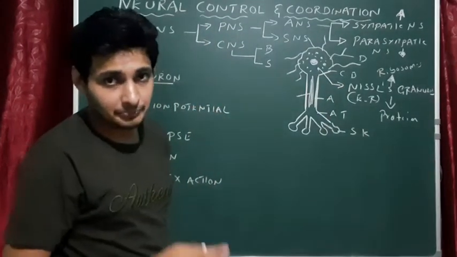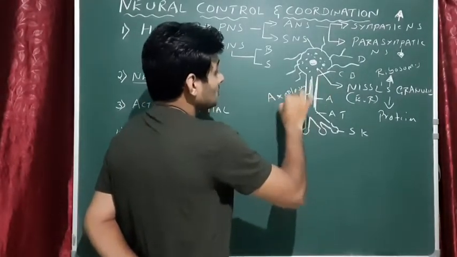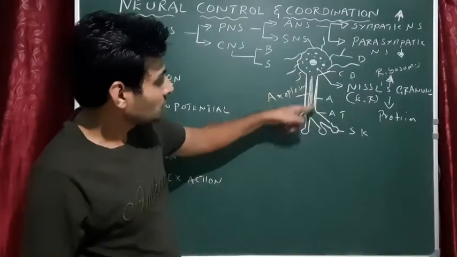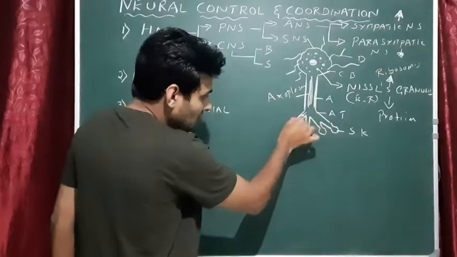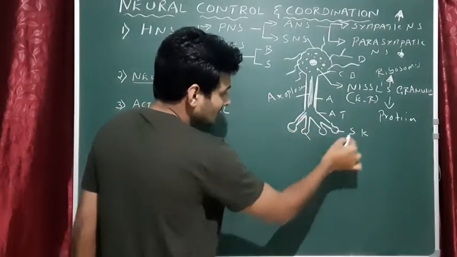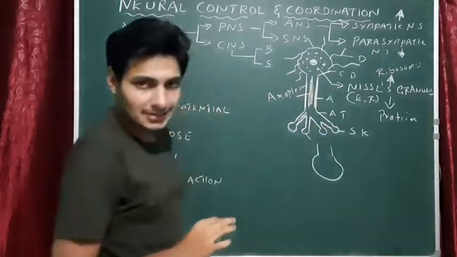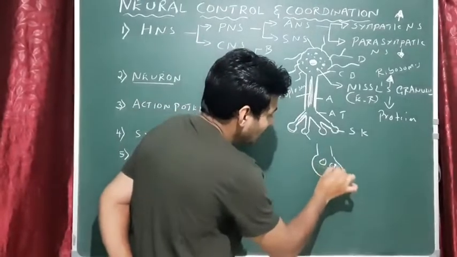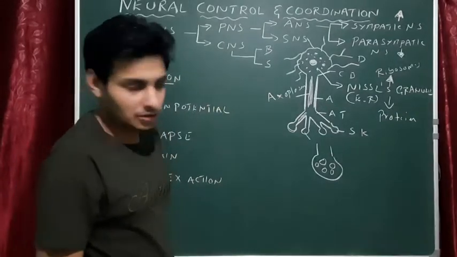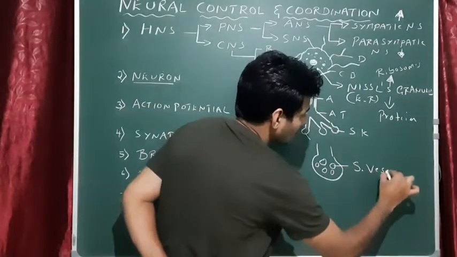It is not called cytoplasm, it is called axoplasm. Axoplasm plays an important role in conducting the action potential from this region to this region. This is the axon terminal, and you could see the bulb-like structure. This is called a synaptic knob. If I draw it like this, inside it has tiny circles, small vesicular structures. These vesicle-like structures are called synaptic vesicles.